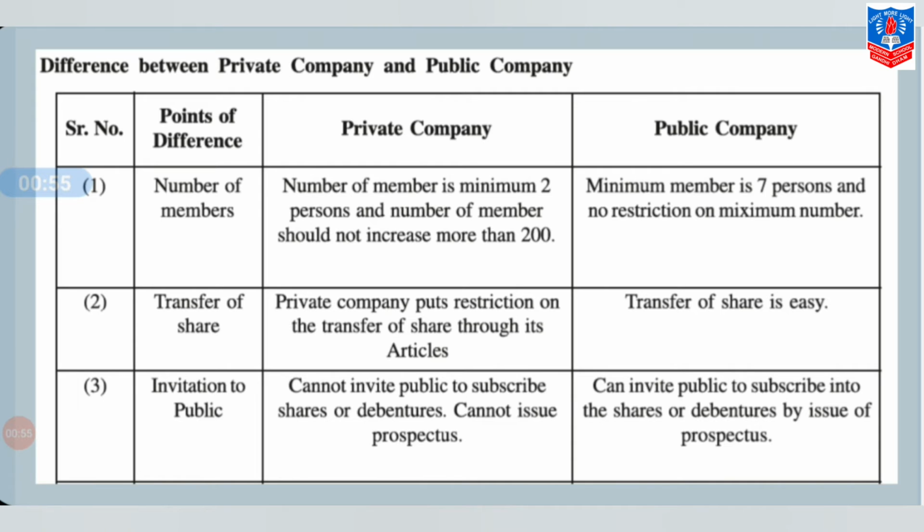Next, invitation to public. A private company cannot invite the public to subscribe to shares or debentures. They cannot even issue a prospectus, while a public company can invite the public to subscribe to shares or debentures by issue of a prospectus.